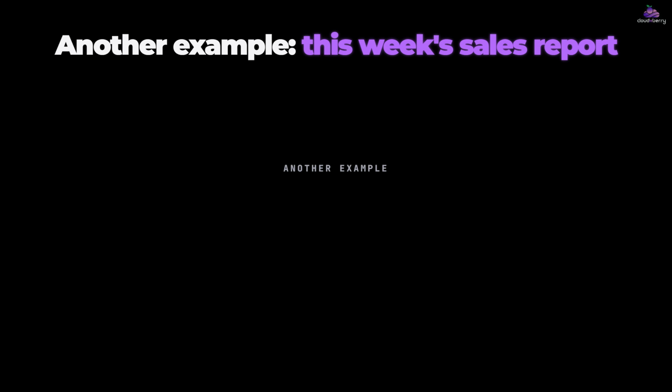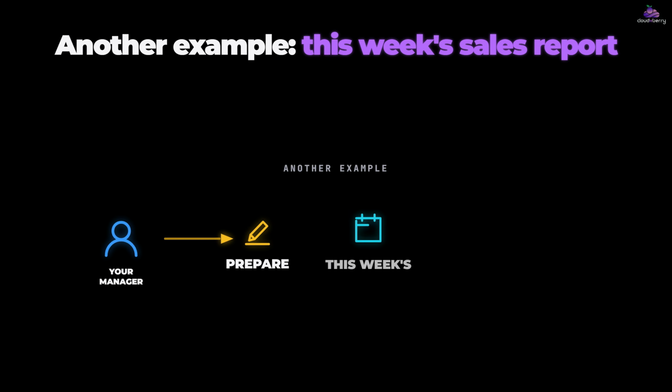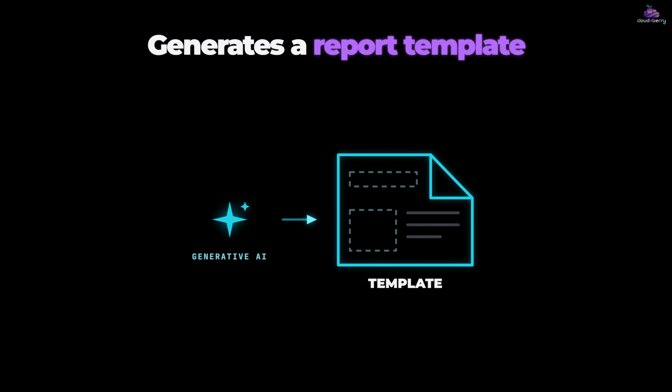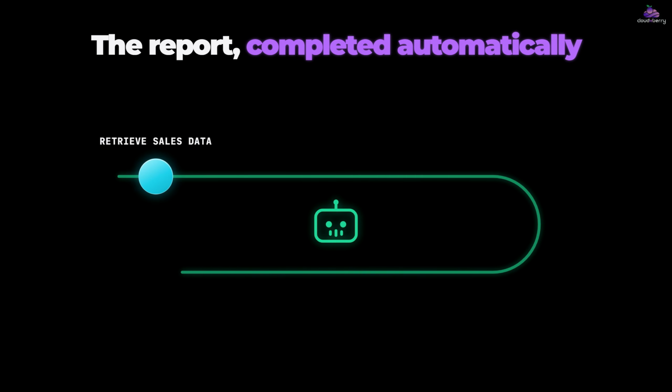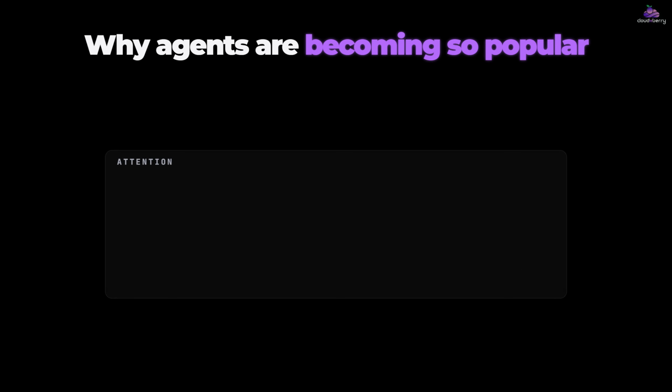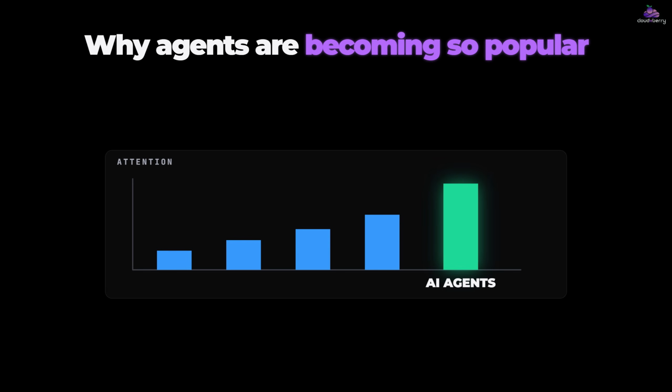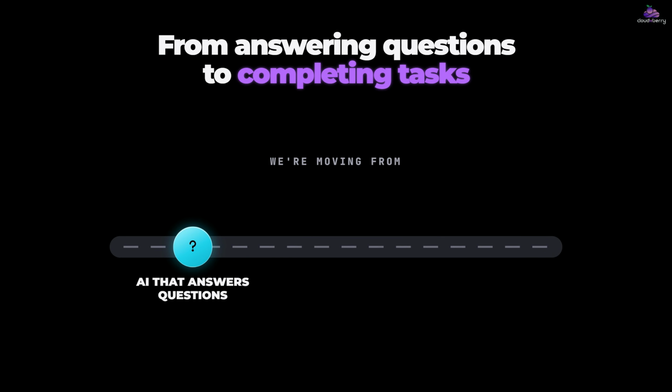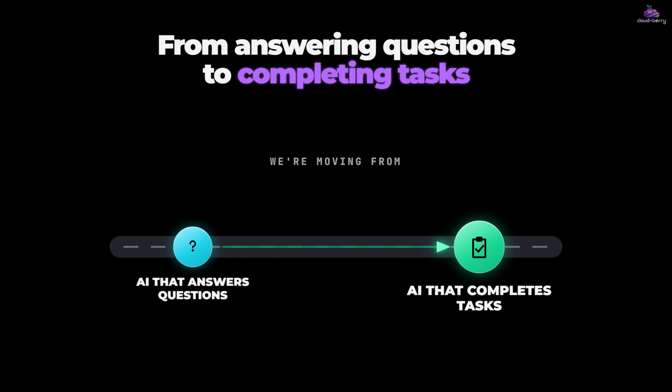Here's another example. Suppose your manager asks, prepare this week's sales report. Generative AI can generate a report template. An AI agent can retrieve the latest sales data, analyze the numbers, generate charts, write the summary, and email the completed report automatically. That's why AI agents are becoming so popular. We're moving from AI that answers questions to AI that completes tasks.